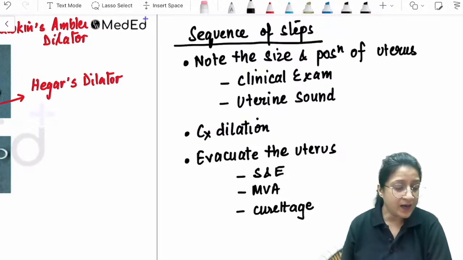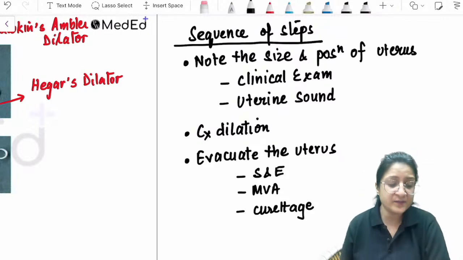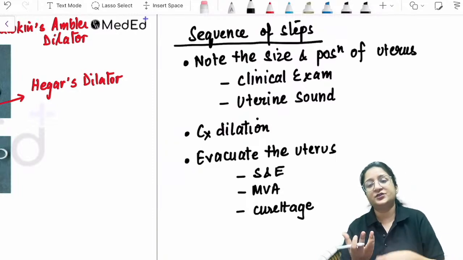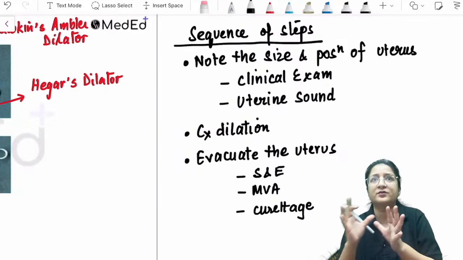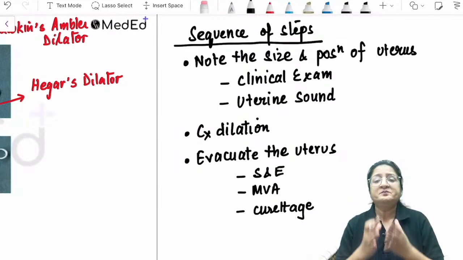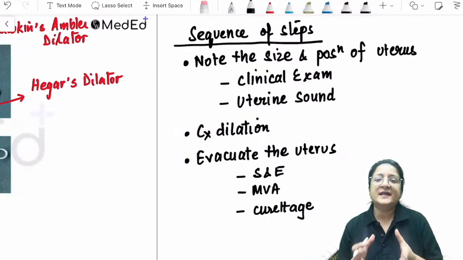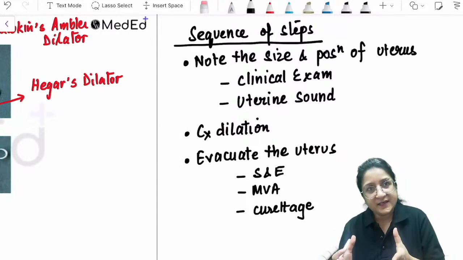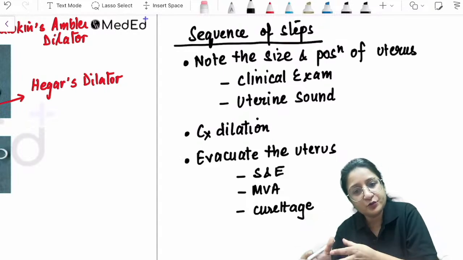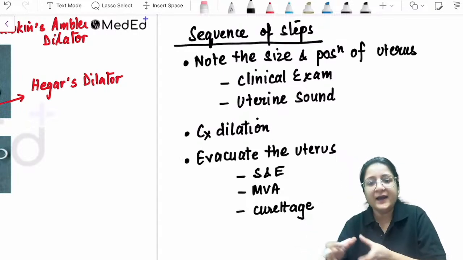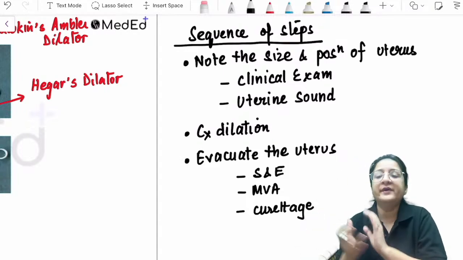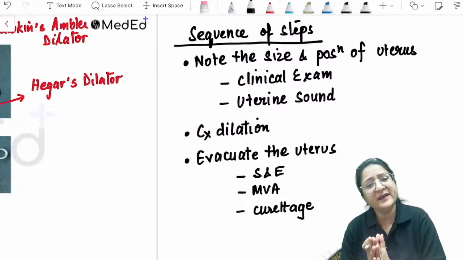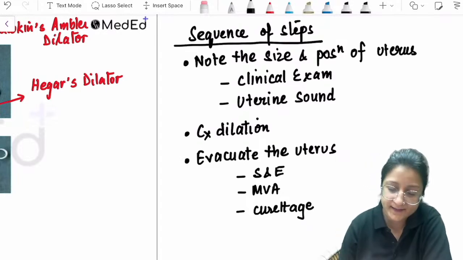Yes, we discussed Karman cannula size. Yes, same as the weeks of gestation or size of gestation. Giving you an example, if the period of gestation is 8 weeks, the size of the uterus should correspond to 8 weeks, and I will use a number 8 Karman cannula. Got it? Fine. So these are the sequence of steps.